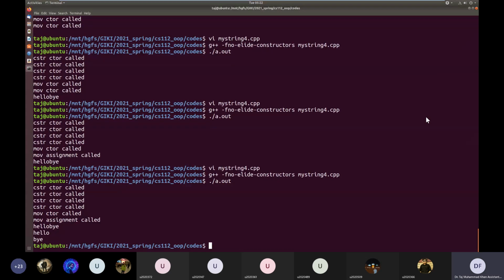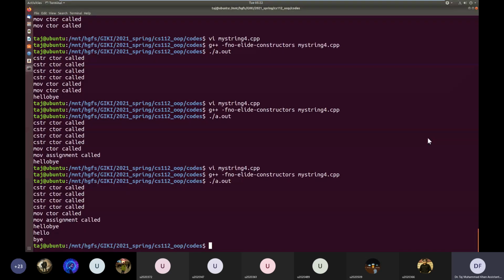So we cannot bind an R value reference to an L value. So if we pass P without const and modify P, sorry, null, the original S1 object won't point to a null pointer.